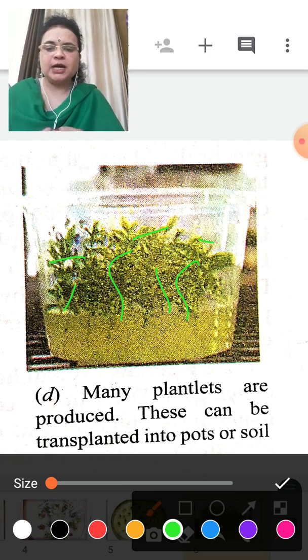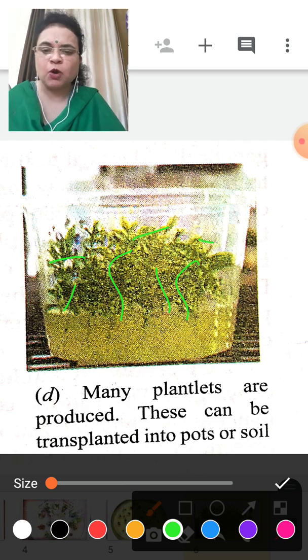So from a piece of tissue or a cell, a mass of cells, the callus, has developed, then the callus has developed into root and shoot, and afterward these have developed into small plantlets. Now thousands of plantlets can be produced from parts of a small tissue.